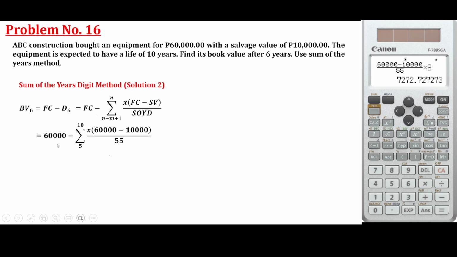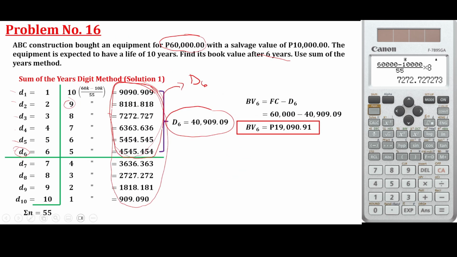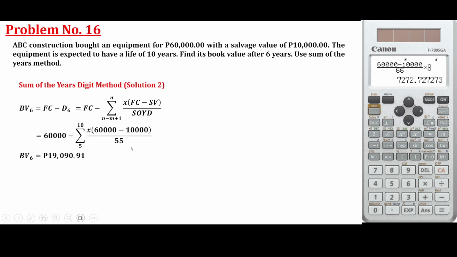to 60,000. So, same lang din naman ang answer, 19,000. Yung total book value. Okay, so you just sum from 5 to 10, no? Parang ito pa rin yung solution in class, mas mabilis lang siya. Kasi gumamit ka ng summation from 5 to 10. Okay, 5 to 10. And instead of using that, ito na yung pinakamadali, no? Mode 3-3 pa. Okay, solution number 3.